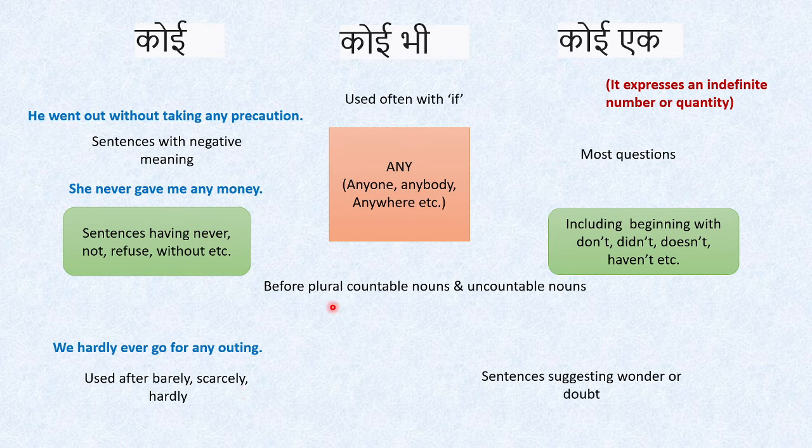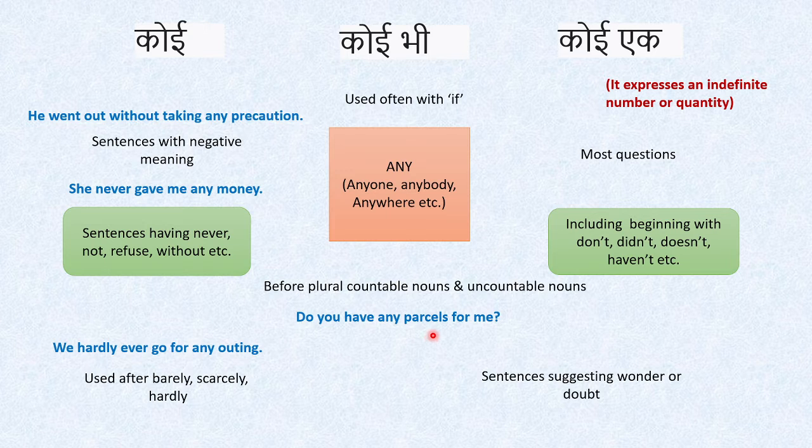Now next is before plural countable nouns and uncountable nouns. हमने articles में किया था a और an के case में that it is used before singular countable nouns. So जब plural countable noun हो जाए या uncountable noun हो तो उस case में हम any या some use करते हैं. For example, do you have any parcels for me?